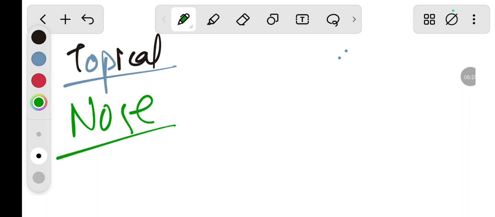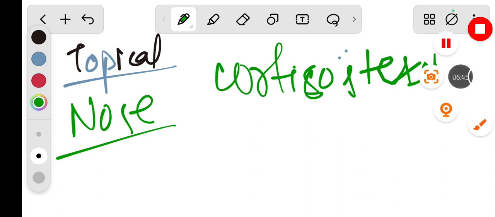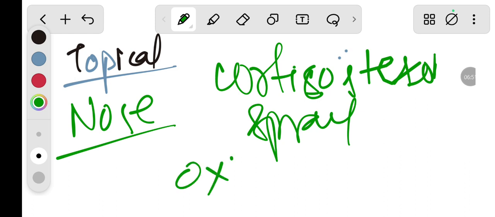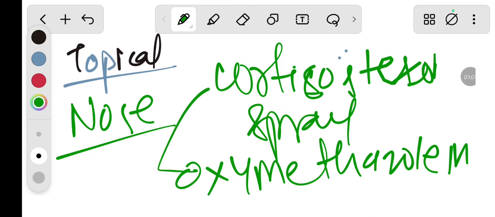So in nose we use the sprays and the drops. So what are the sprays we use? The first one is the corticosteroid spray and oxymetazoline. Oxymetazoline spray is used for the nasal congestion, and these two are used for allergic rhinitis. In a severe allergy and rhinitis, we use these sprays.